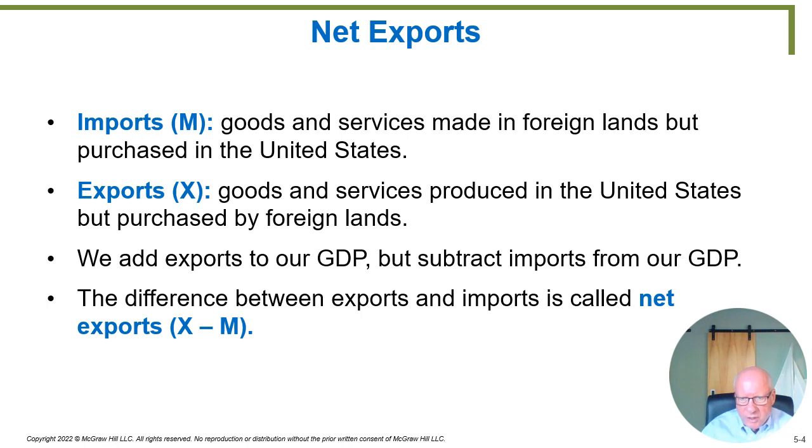Exports, which we abbreviate as the letter X, are goods and services produced in the United States but purchased by foreign lands. An example there would be a Caterpillar tractor or bulldozer. Caterpillar makes huge equipment. They make it here in the United States, and then we sell it to foreign construction companies that want to build roads or whatever in some other country.